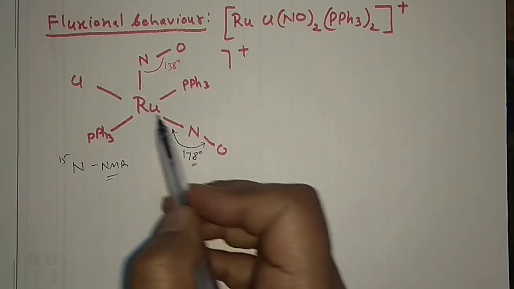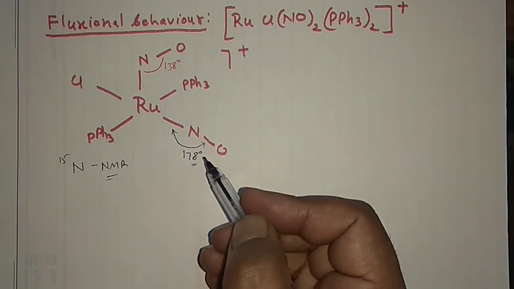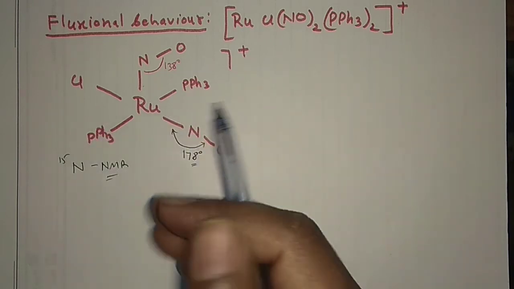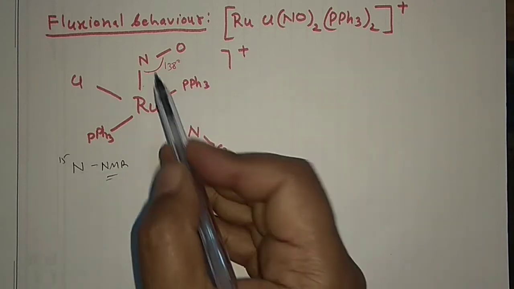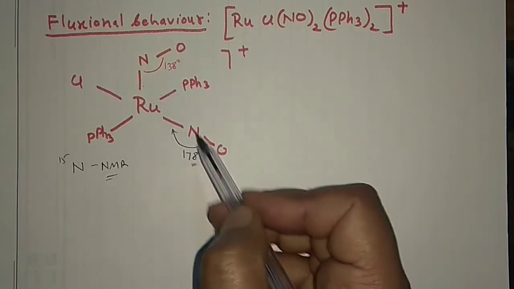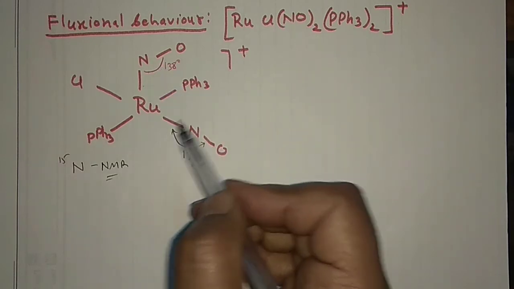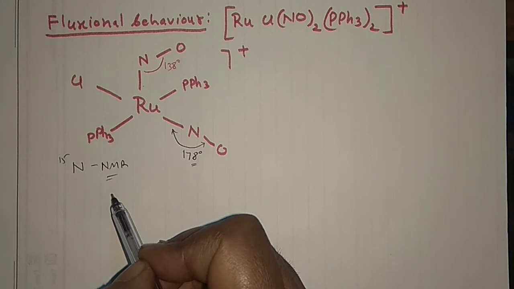So they fluctuate, and that means the fluxional behavior is there. Both linear and bent groups can undergo exchange in the solution. If you put it into the solution, the bent and the linear will exchange, so linear becomes bent and bent becomes linear, and this has been proved by nitrogen NMR spectroscopy.